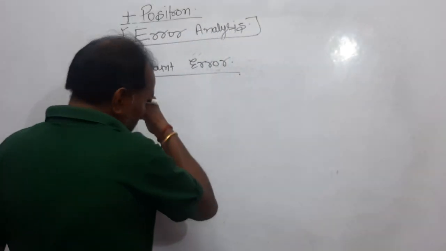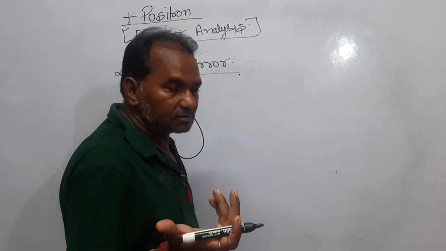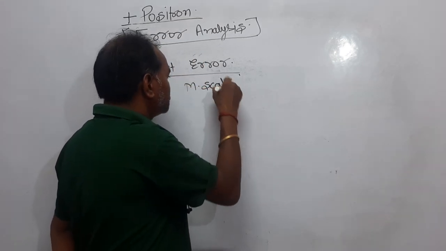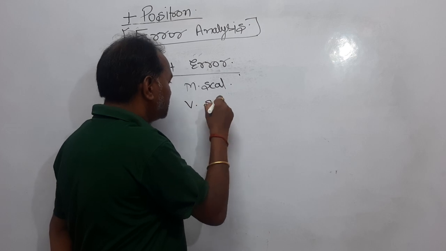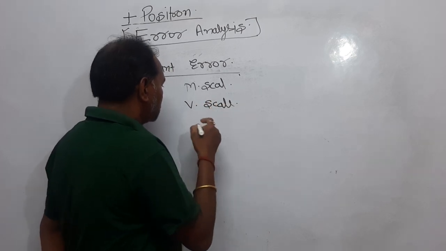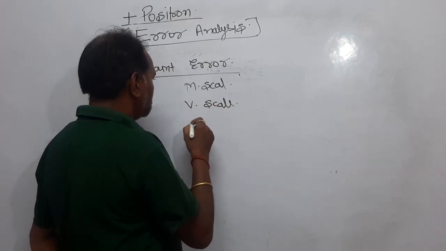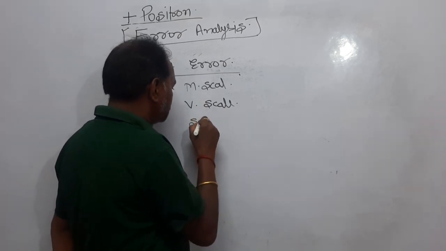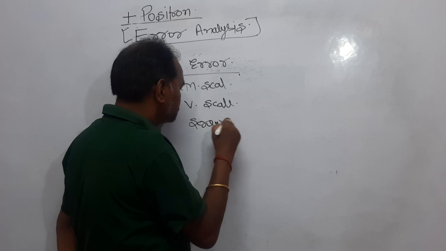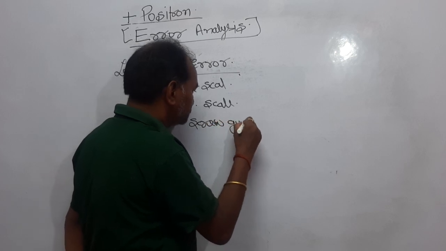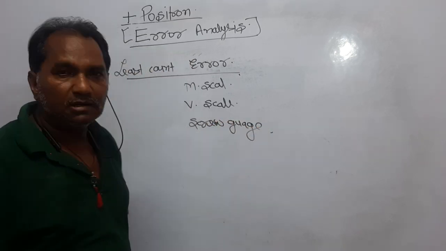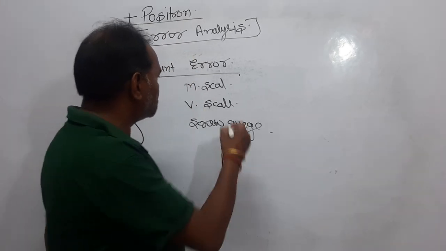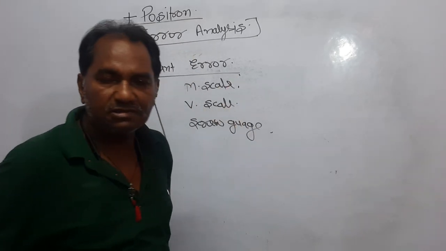For example, I am considering three instruments. Dear students, three instruments I have considered here: one is a meter scale, second one is a vernier scale, and third one is a screw gauge.